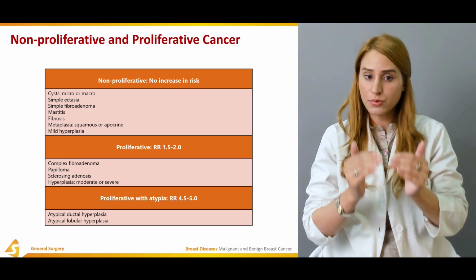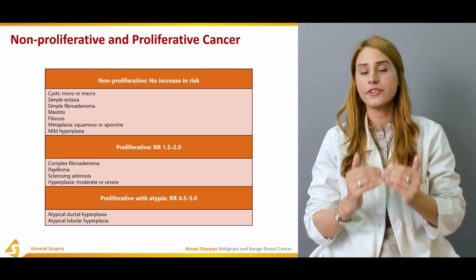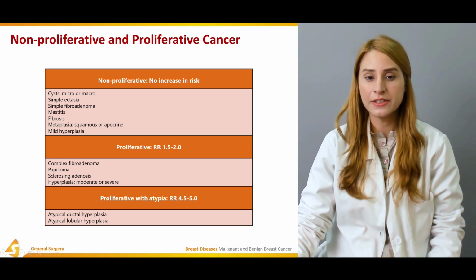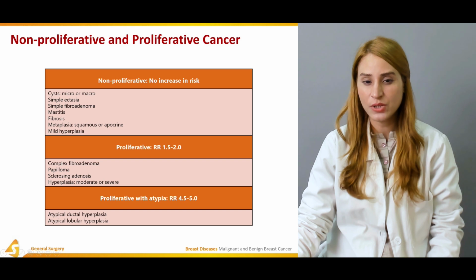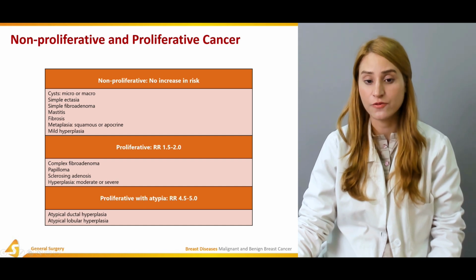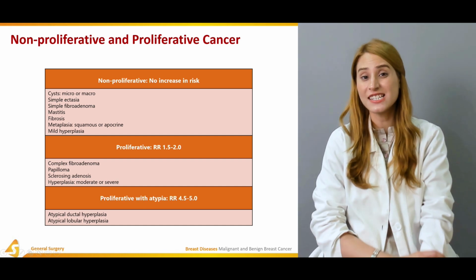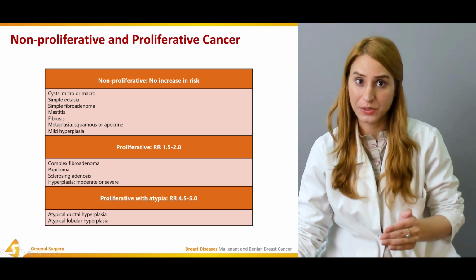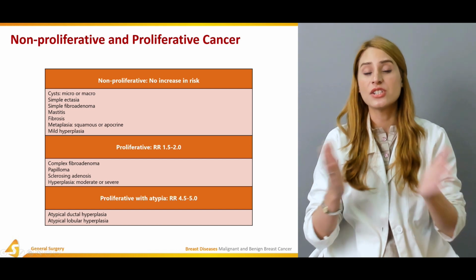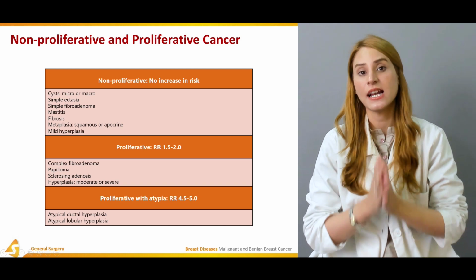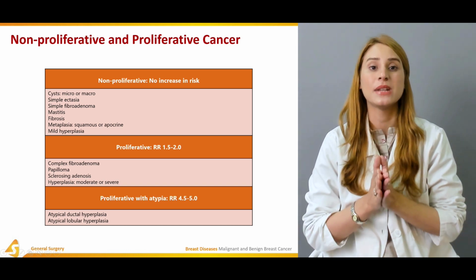One is a non-proliferative category, the other is proliferative, and then you have proliferative with atypia. You can see there's increased risk, and the relative risk is 1.5 to 2%, and proliferative with atypia has a relative risk of 4.5 to 5%. What does that mean? That means the risk for malignancy, right? Some benign lesions, which are non-proliferative, don't have any risk of being converted into malignancy, right?